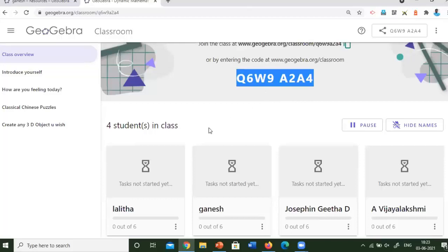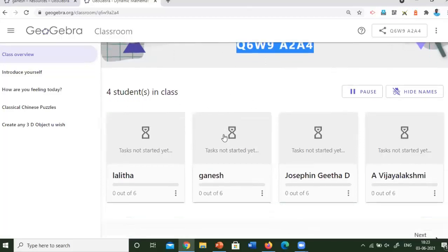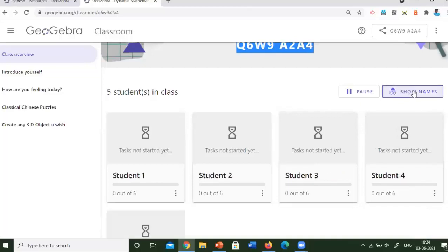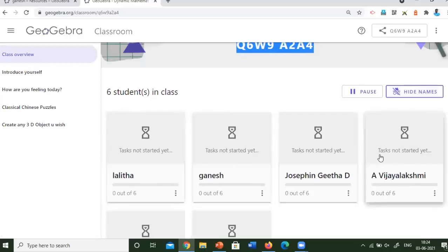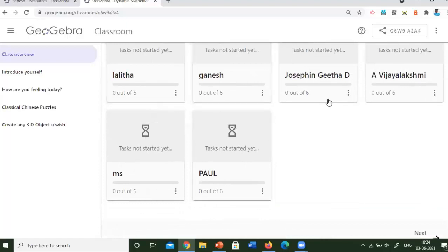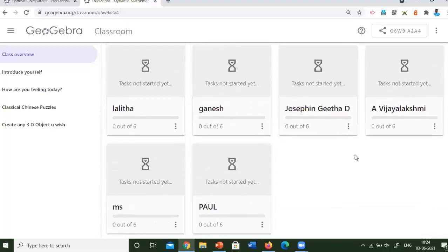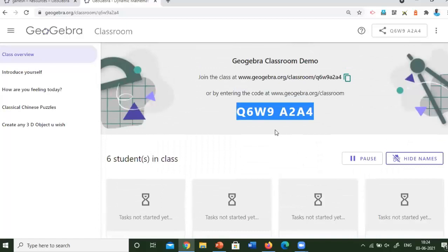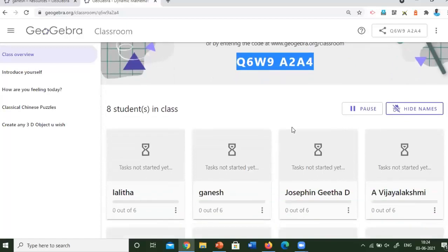There are many students already joined. Now you can see my name also. Here Lalita and Josephine Gida, and you can also click here to hide their names. Then it will show like student 1, student 2, student 3 and student 4. For your convenience, I will click this option, show names. Here you can see nearly 6 students have joined. This is the code you have to give when you are joining the GeoGebra classroom.